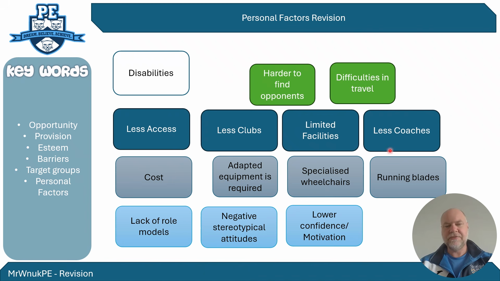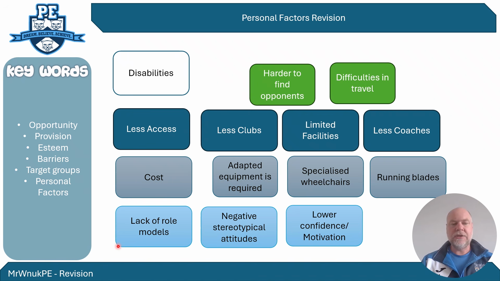They have limited facilities, it takes certain types of facilities, and there aren't as many coaches. So that comes down to provision. There aren't those things available to people with disabilities, which makes it harder for them to find opponents, and it's difficult to travel to compete against their opponents. So that's the knock-on effect. Now, looking at the more personal side, their opportunity, typically the cost of disability sports is higher because of the requirements of the equipment, for example, specialist wheelchairs and running blades, to be able to take part in those sports. So that cost increases, which is a lack of opportunity for people with disabilities.